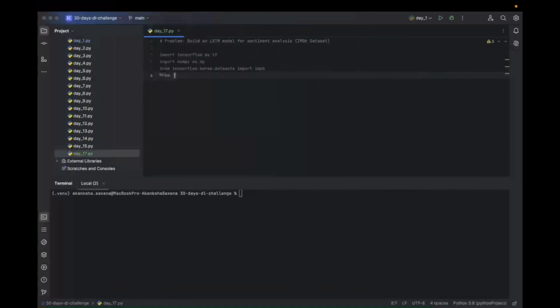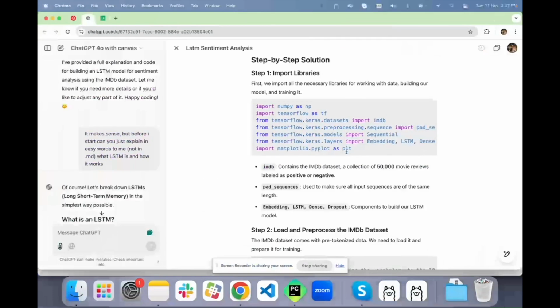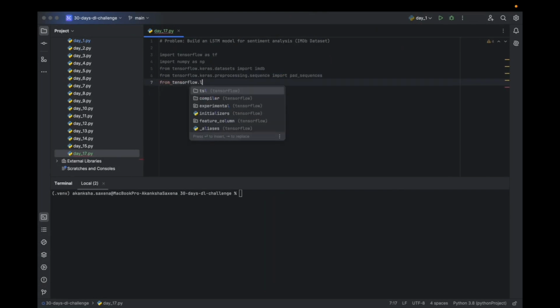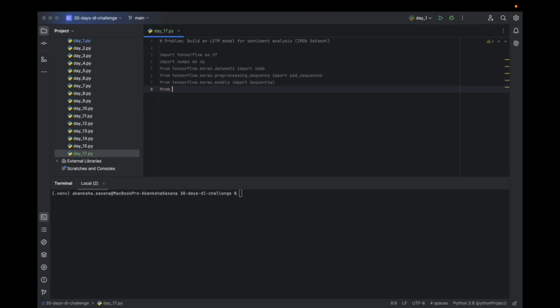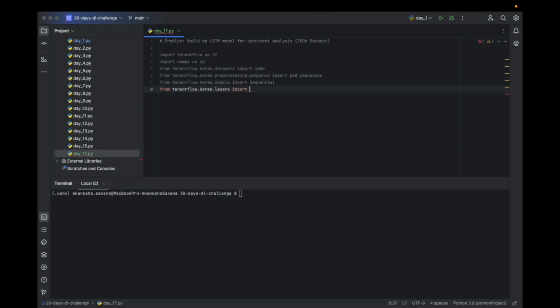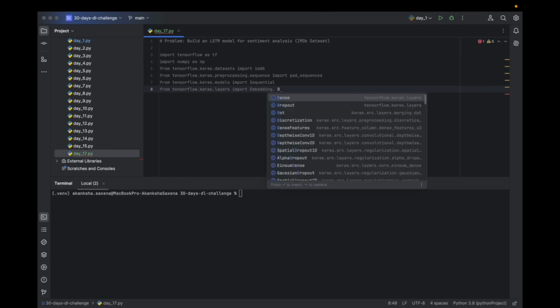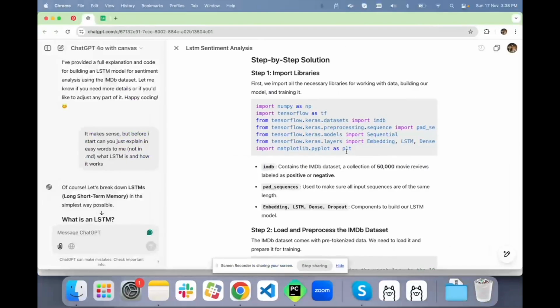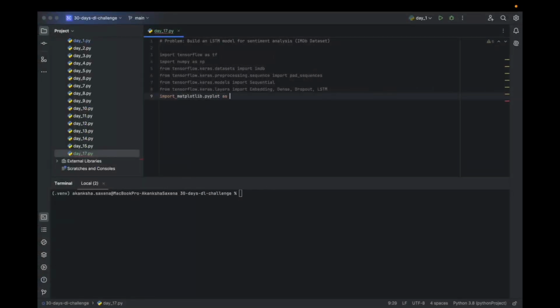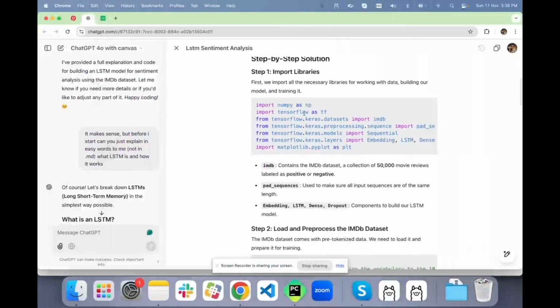From tensorflow keras preprocessing sequence import pad_sequences, from tensorflow keras models import Sequential, from tensorflow keras layers import Embedding, Dense, Dropout and LSTM. And to visualize, import matplotlib pyplot as plt. Step one is done.